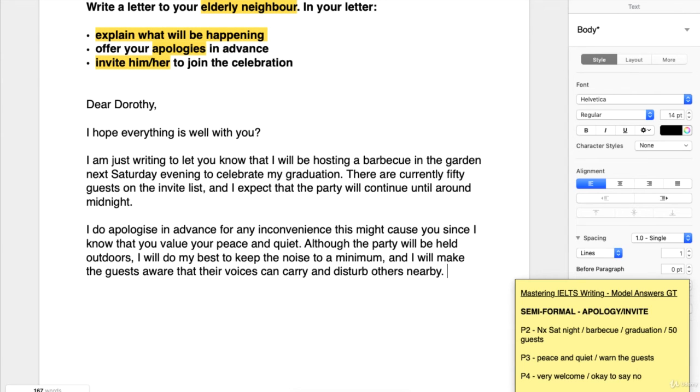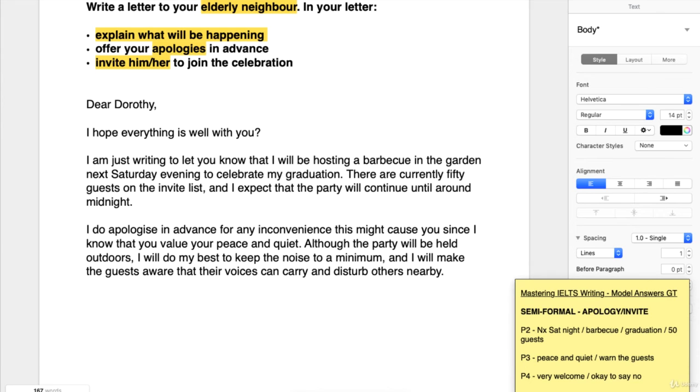Okay, let's move into the final paragraph then, and we are looking at inviting Dorothy to the party. Now, if this was a typical informal invitation letter, we've seen this a lot. So invite your friend to come and stay with you. Why don't you come and stay with us? Why don't you think about joining us at the party? Have you thought about coming to stay with us? You know, that sort of invite.